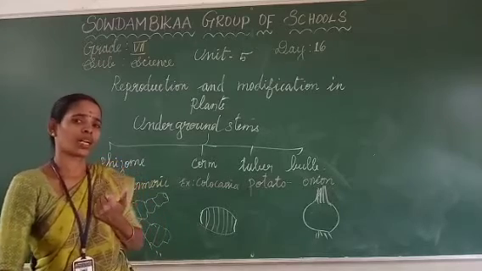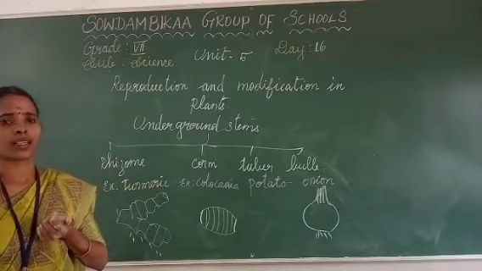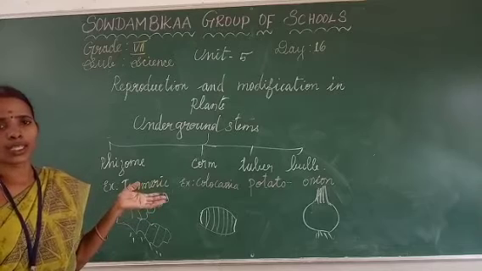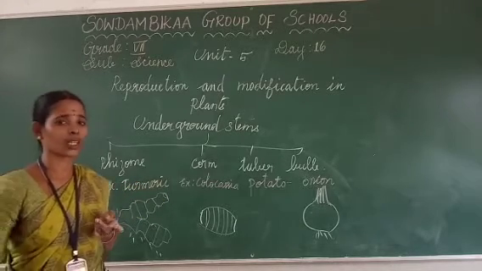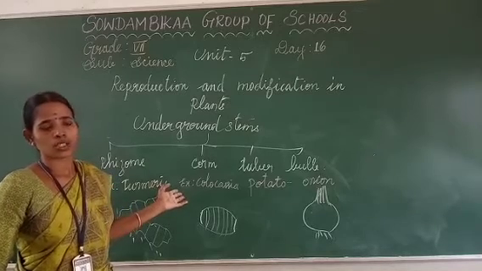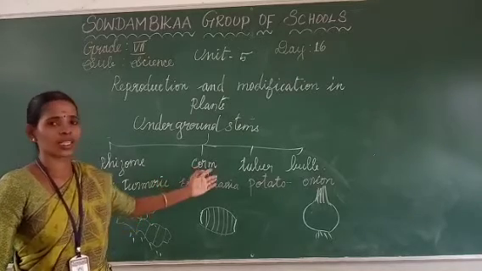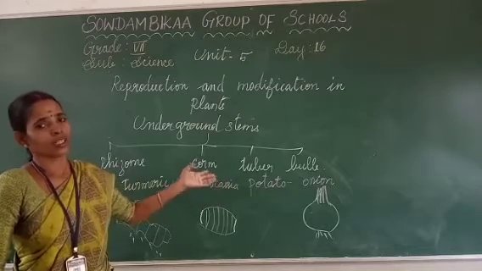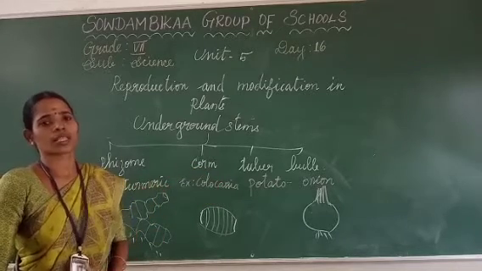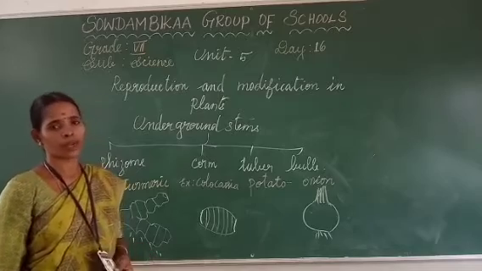Example of runners is Centella or Vallaris. The second one is stolons, wild strawberry or peppermint. The next one is suckers. Chrysanthemum is an example for suckers. And the final one is offset. Eichhornia is an example for offset.